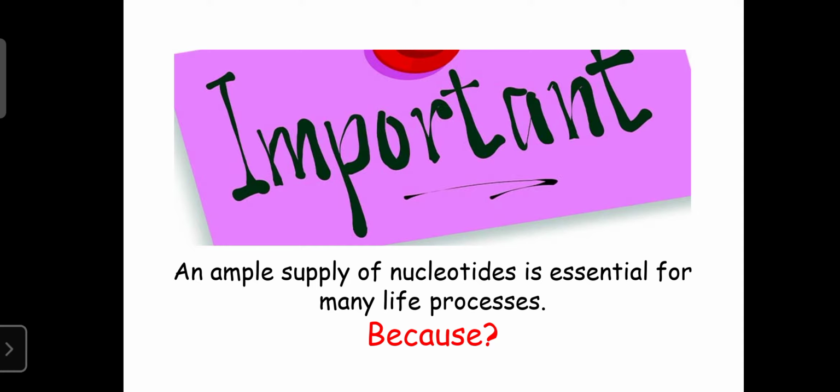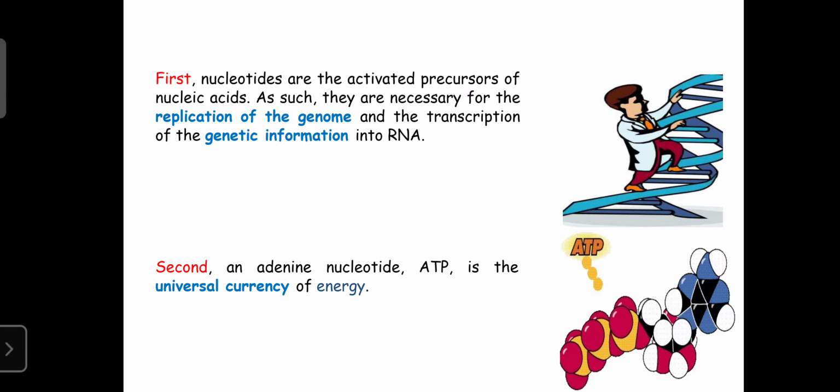So the first reason is to maintain the continuous supply of nucleosides to human beings, to maintain the various life processes, because nucleosides are the activated precursors of the nucleic acids.